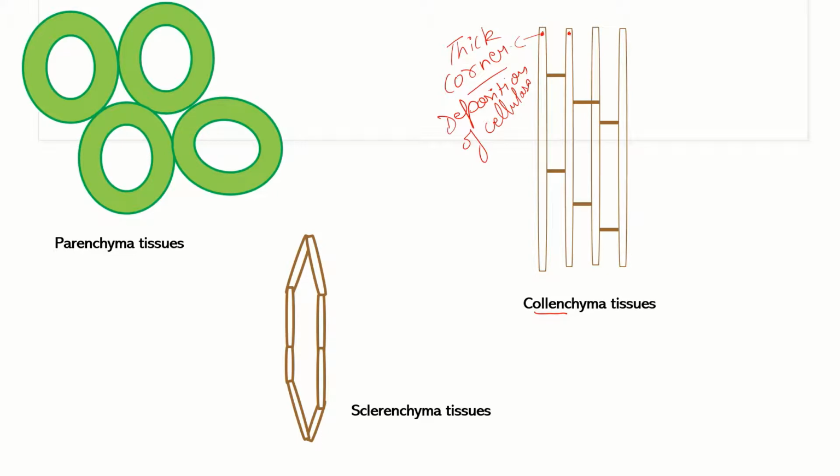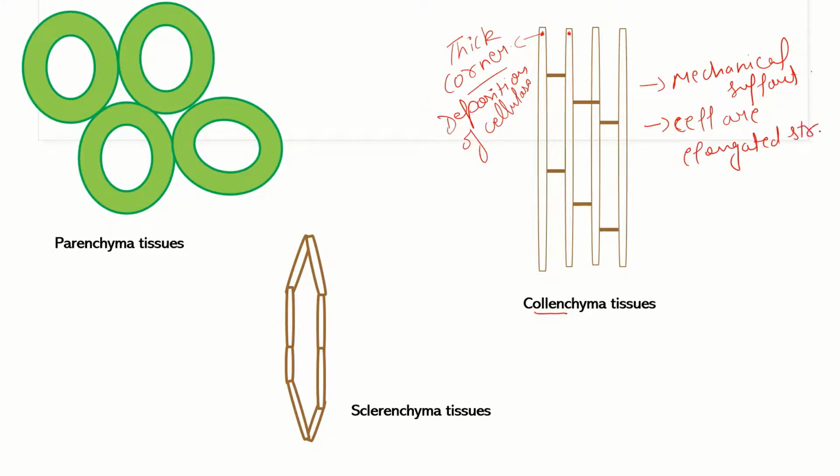They provide mechanical support to the plant, and the cells are elongated.